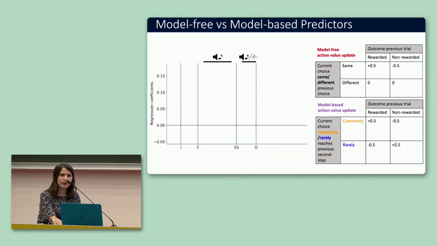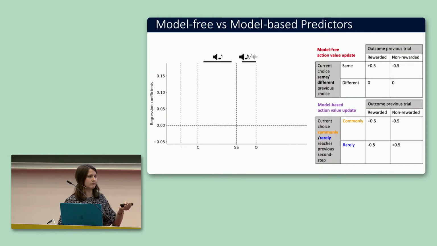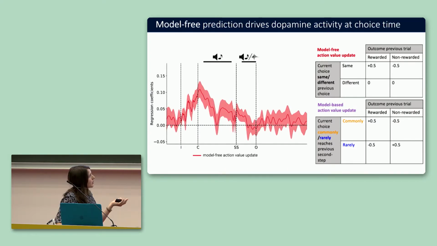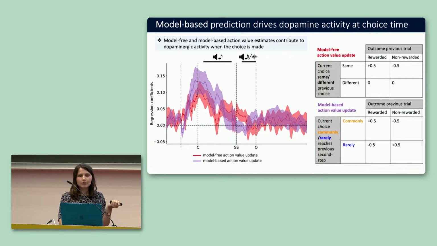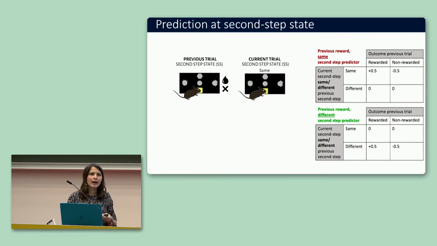So let's see how these predictors modulate dopamine activity. The model-free action value update, as we would expect, has a positive influence on dopamine activity at choice time. So now the question: how does the model-based predictor look? We also see this positive modulation of dopamine at choice time, showing that model-free and model-based action values contribute to dopaminergic activity when the choice is made. Okay, so we looked at how choice value affects dopamine activity.